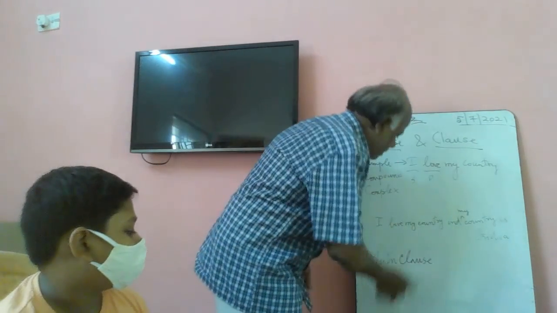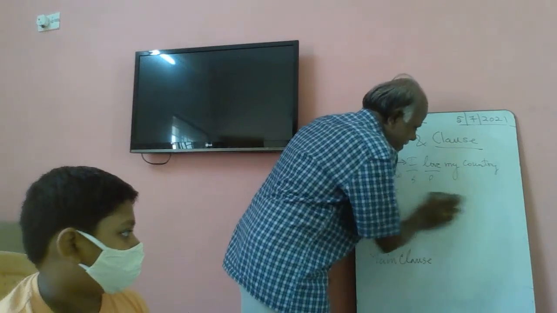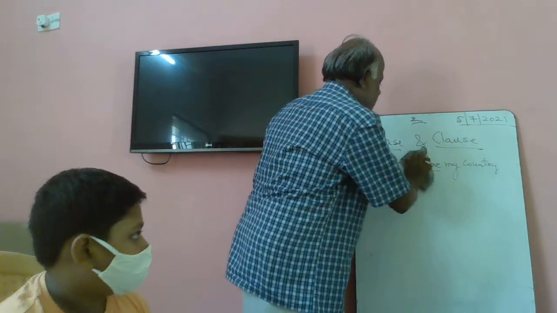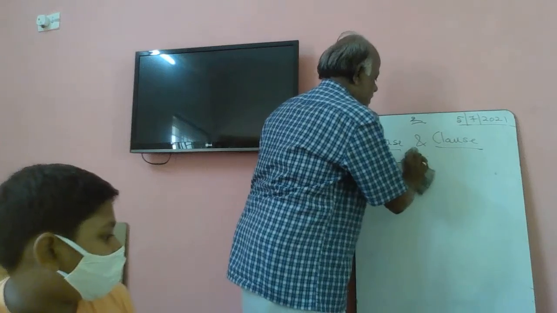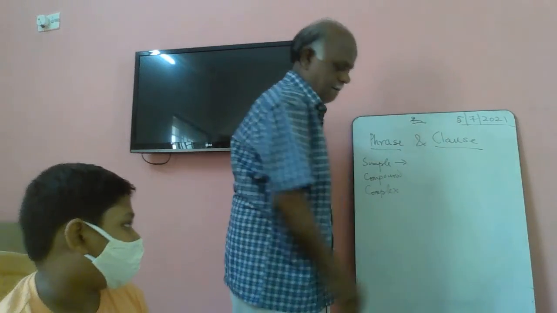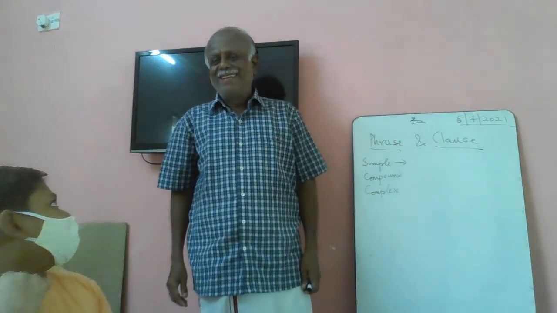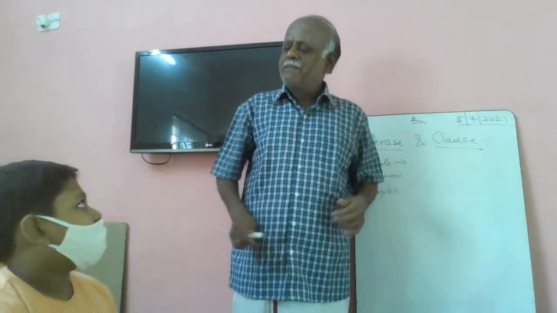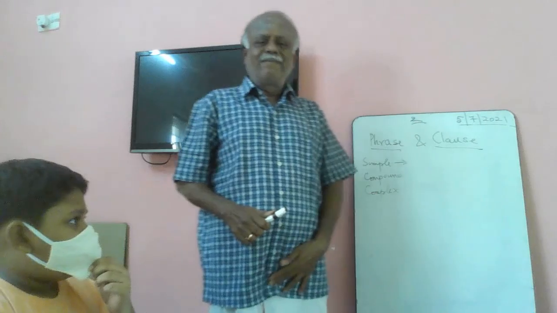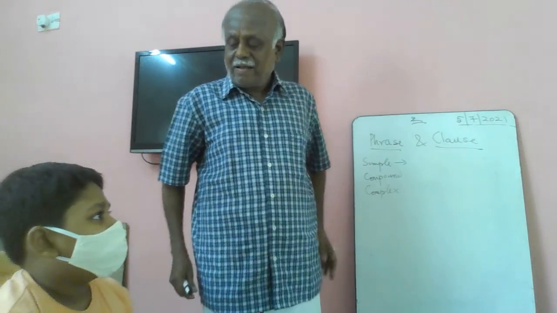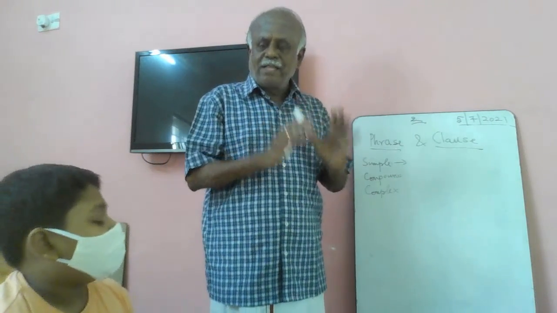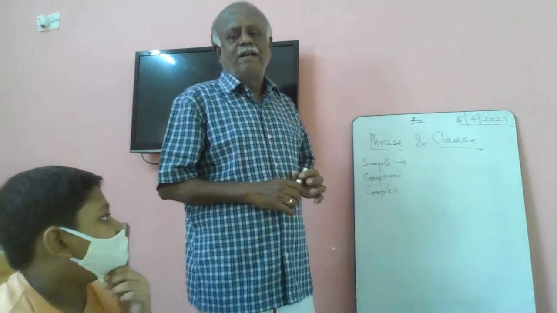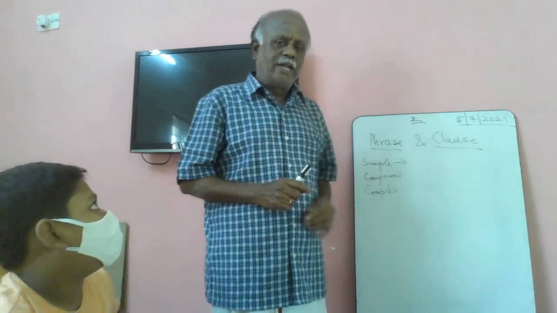So a compound sentence, how do you define a compound sentence? A compound sentence means two or more main clauses combined together with a conjunction. It's called the compound sentence.